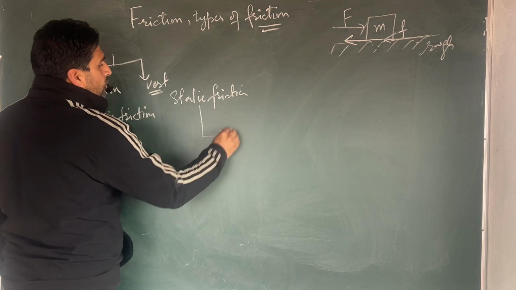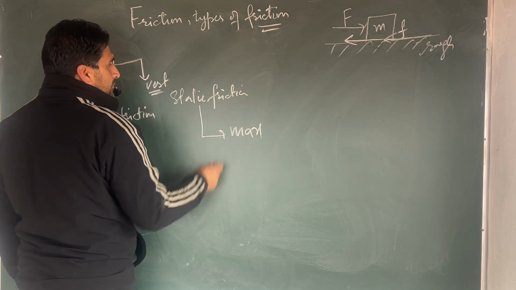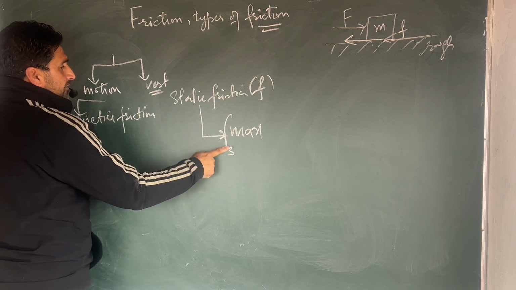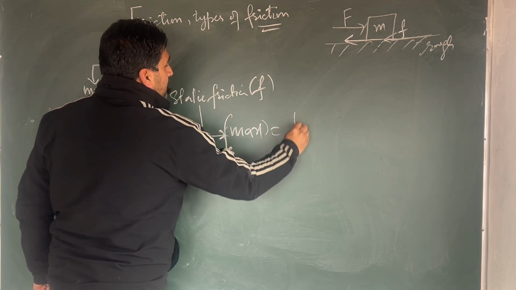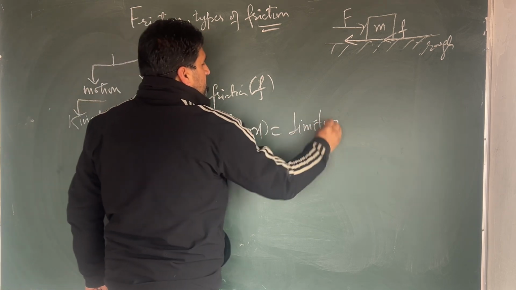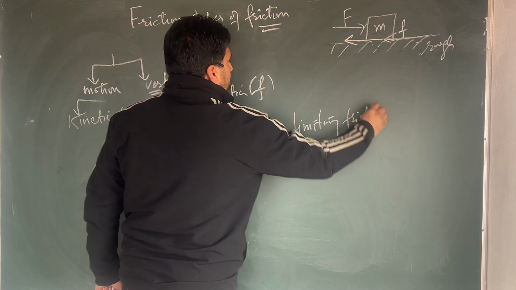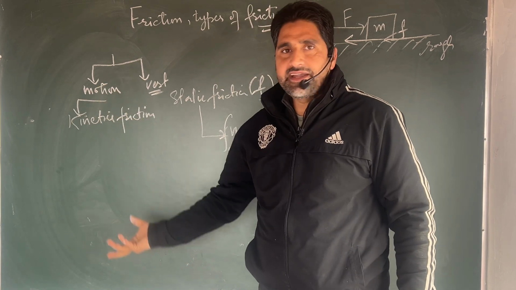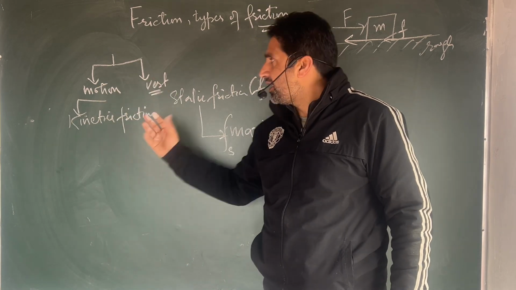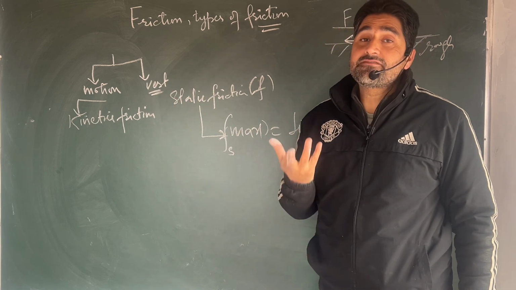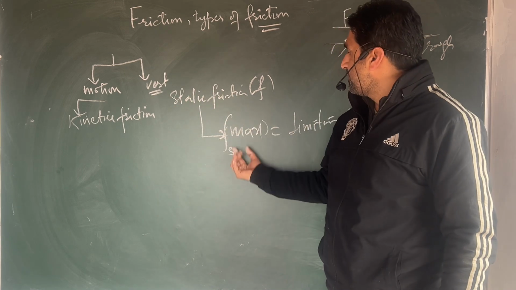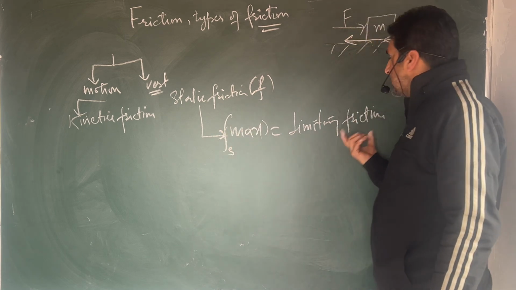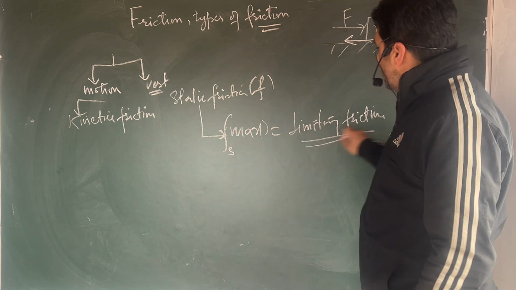The maximum value of static friction. If I relate it to F, static friction, F maximum. The maximum value of static friction gives the limiting friction. You can remember it like this. There are types of friction. When the body is in motion, you have kinetic friction. When the body is at rest, you have static friction. But the maximum value the static friction can have, the maximum value Fs max of the static friction, is known as limiting friction. Now we can explain what it actually means.